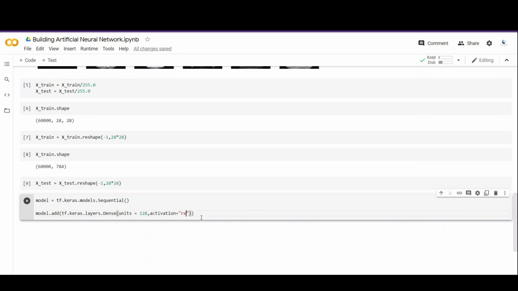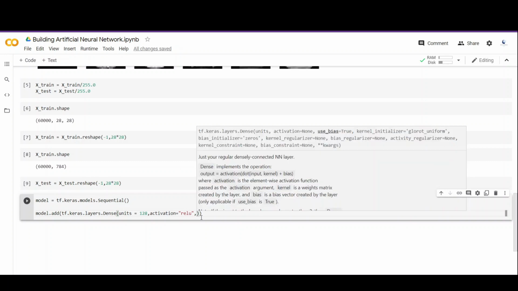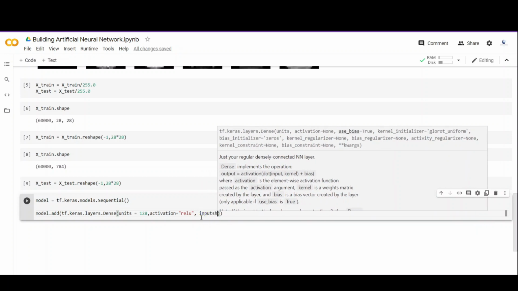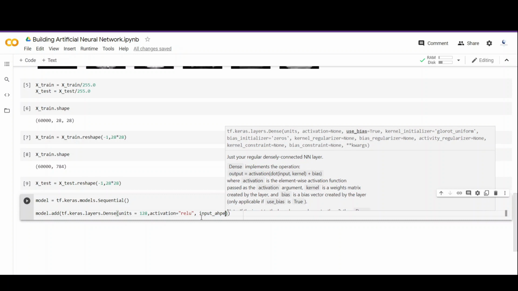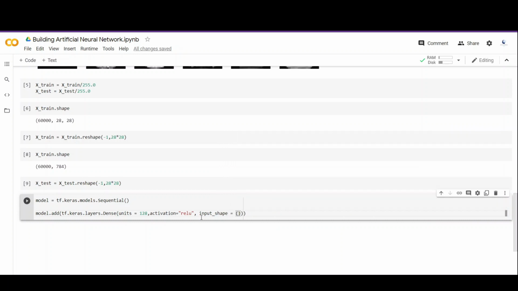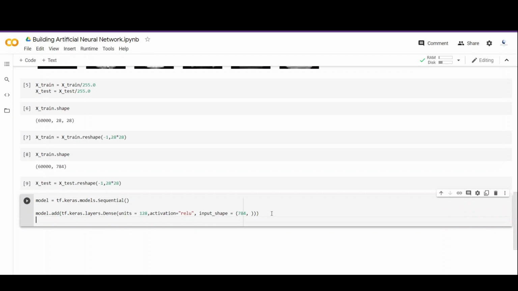Next we have to pass the input shape. Make sure to pass the transformed shape and not the original one. And the format is very different. Here we first pass the breadth and then we pass the length. And in this case, the breadth, or number of columns, is 784 and we don't have any length for the image. And next we are going to add a dropout layer, and it is nothing but a way to stop overfitting.